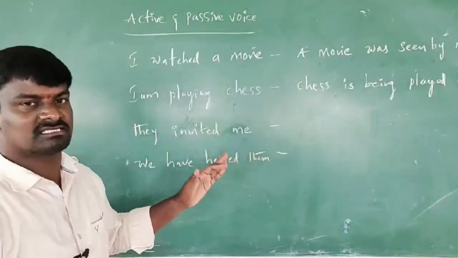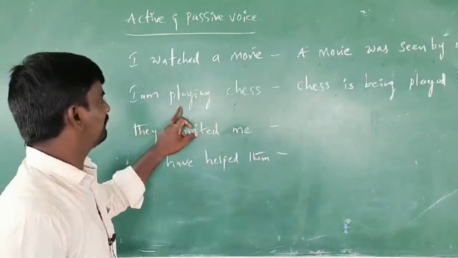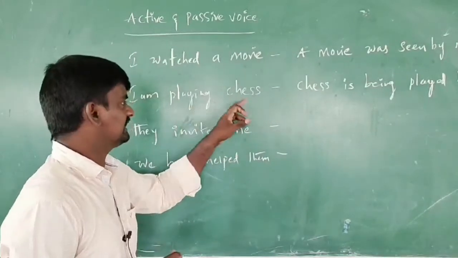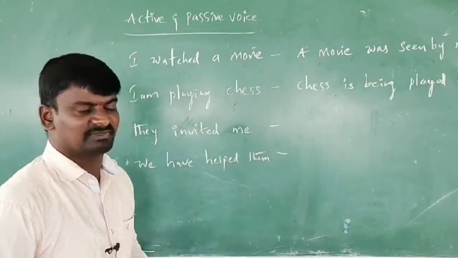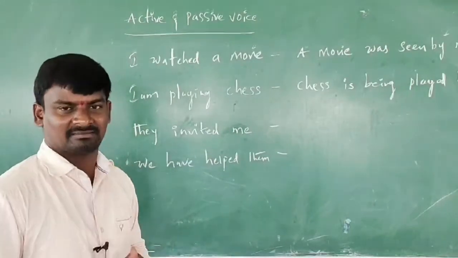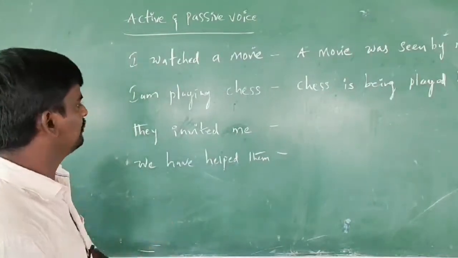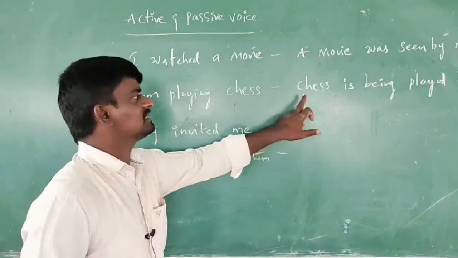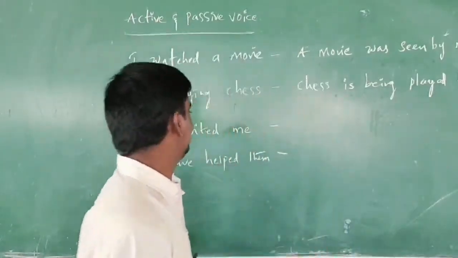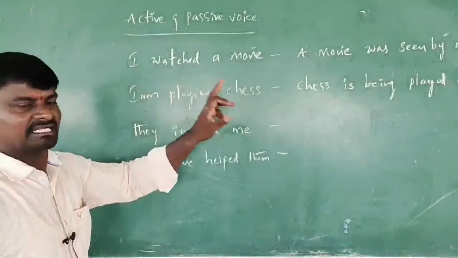Why? Because here you can understand, it is in the present continuous tense. In the present continuous we use am, is, are plus being. I am playing chess. Chess is being played by me. Here you understand, it is in the present continuous tense.